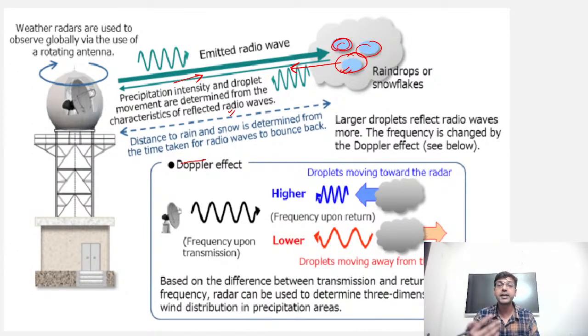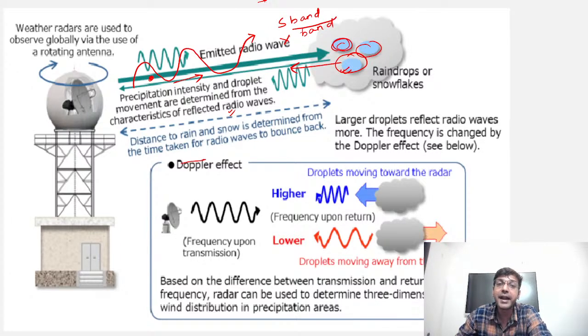And at the same time, we can also decipher the distance between the cloud and this radar, right? Because the travel time can be detected and the speed of a radio wave we know. So from that we are able to detect the distance as well. Here are some key points: larger droplets reflect radio waves more because they are able to interact with this radio wave, right? If the particle is very small and the wavelength is very high, they will not be able to interact with this, right? So that's why we are not using S-band radar, right? We are using X-band radar.